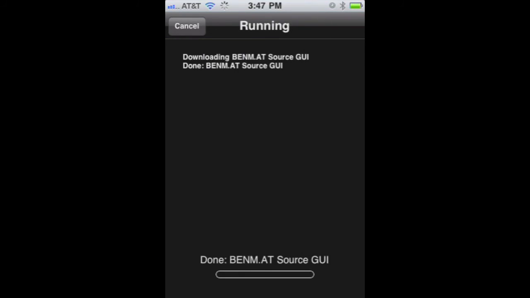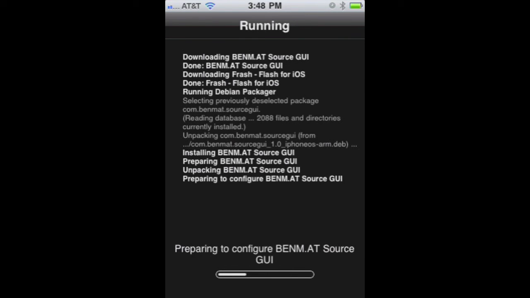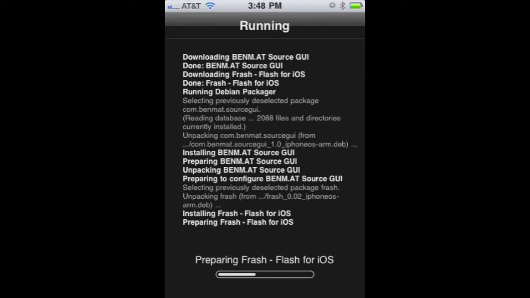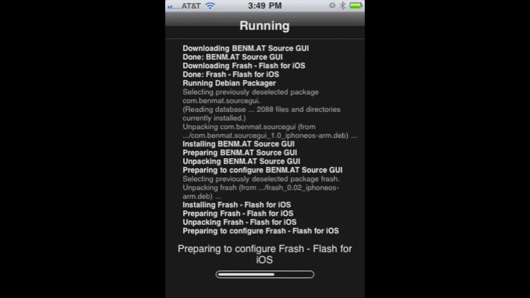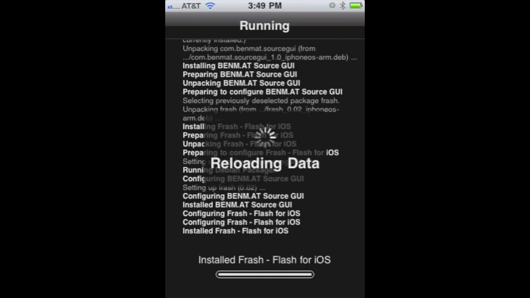And confirm. And it's going to download. It's a pretty big file, so we're going to skip the download process. Alright, now it's installing it. It's running the package. It doesn't take nearly as long as downloading the file. Okay, now it's reloading.